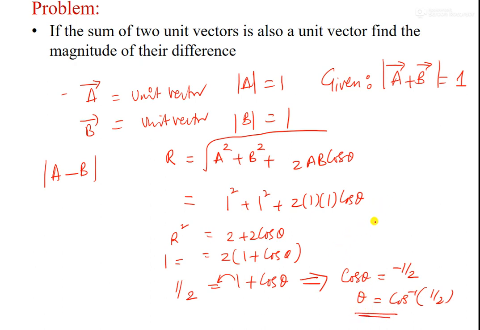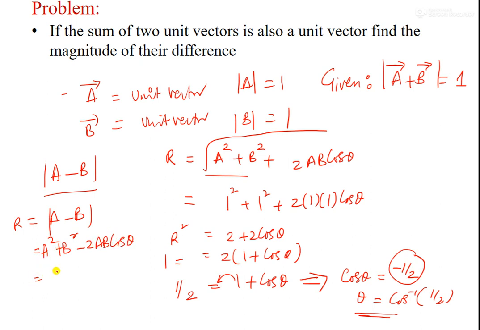So when you know this angle, now our issue is to find the difference. Similarly, if you want to know the difference, R is equal to A minus B, we are asked to find the magnitude. We know A plus B is given, and from that we have derived this. A minus B is again the same thing. It is A squared plus B squared minus 2AB cos theta, right? That is equal to 1 plus 1 minus 2 into 1 into 1 and cos theta is given as minus half, from what I have derived.